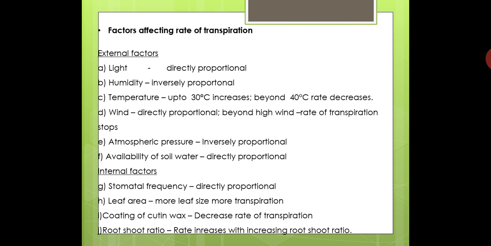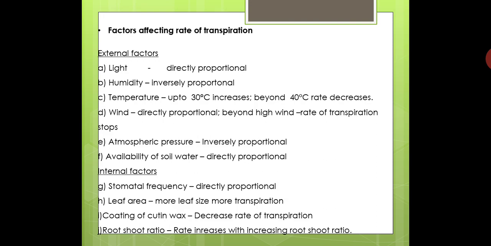Then the third internal factor, coating of cutin or wax. If the leaves are covered with cutin or any other type of chemical, what will happen to transpiration? The rate of transpiration will be reduced, because the cutin acts as a barrier. The cutin layer does not allow water vapors to go directly to the atmosphere.